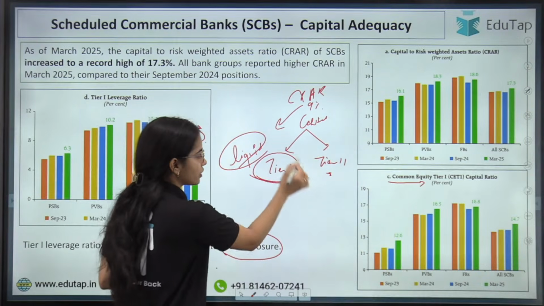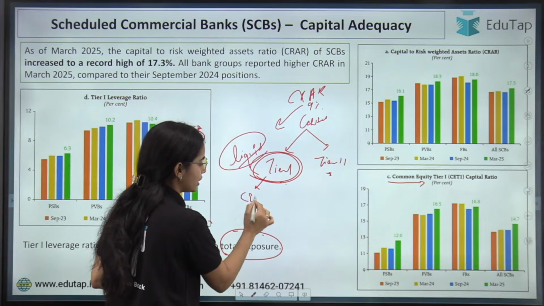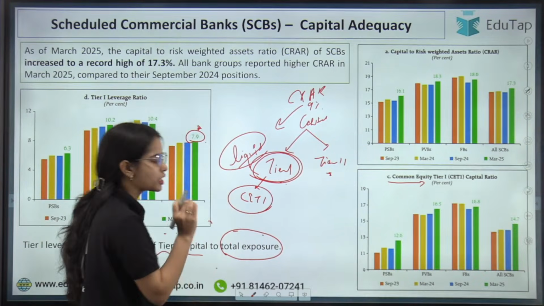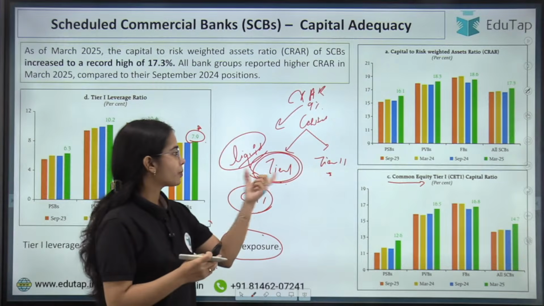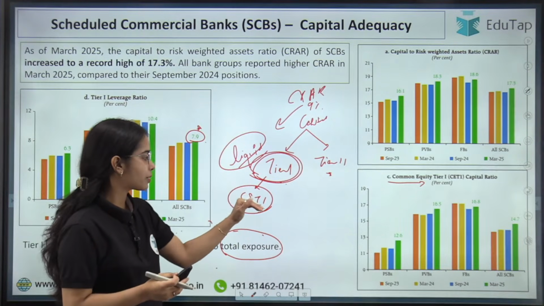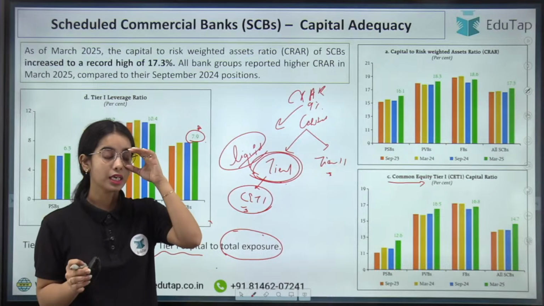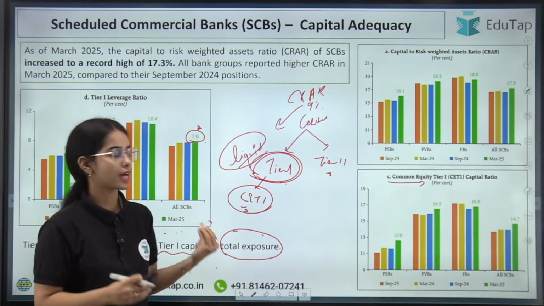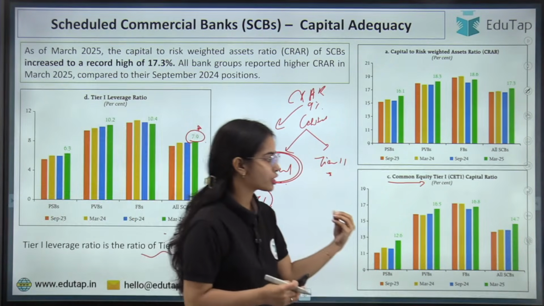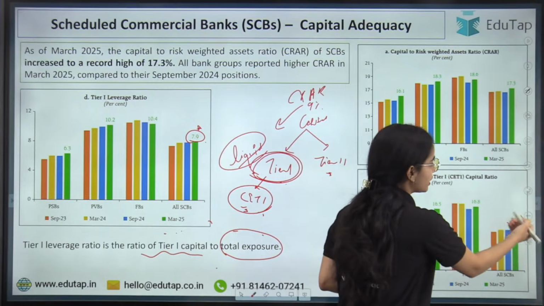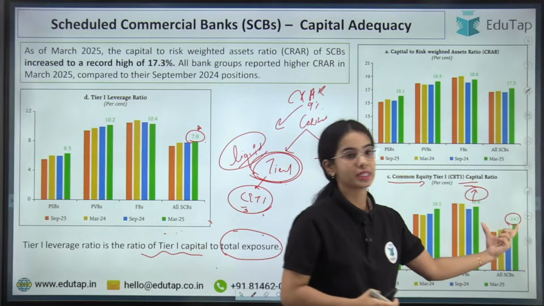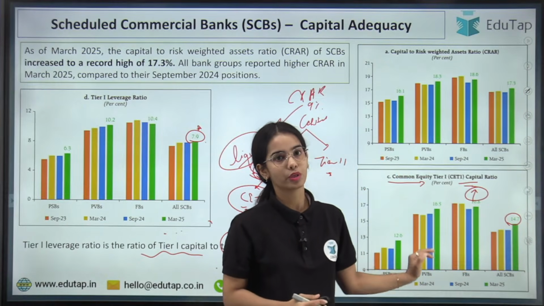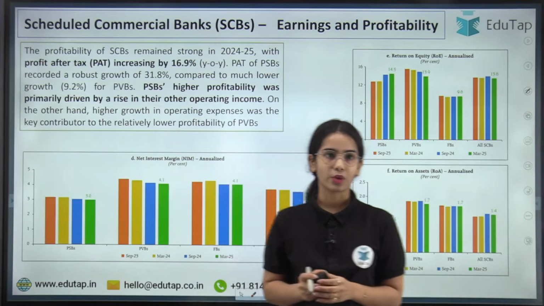Now coming to the common equity tier 1 capital. Within the tier 1 capital, the common equity tier 1 capital is the most liquid kind of capital that the banks have, which the banks can use during a distress situation. Here you can see that the common equity tier 1 capital is also quite high with the banks, at 14.7% for the scheduled commercial banks. This is the data point that you have to remember.